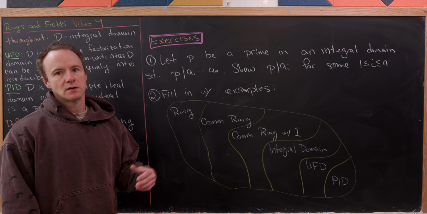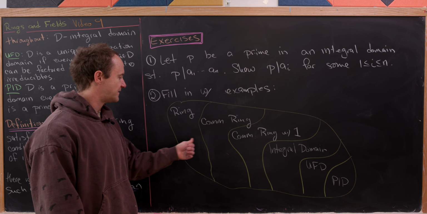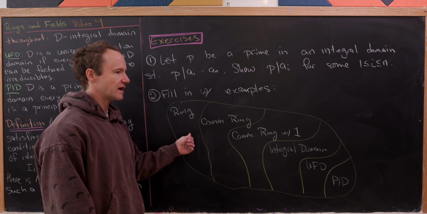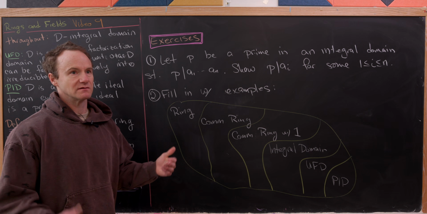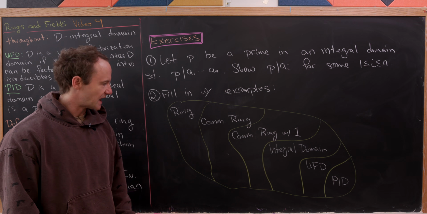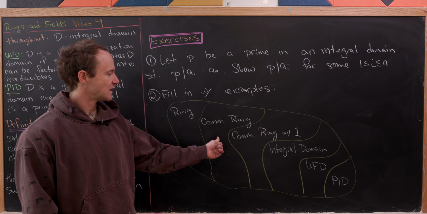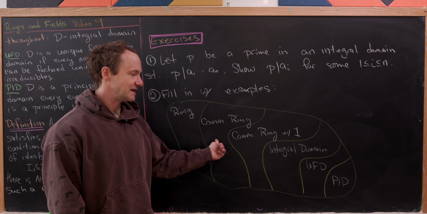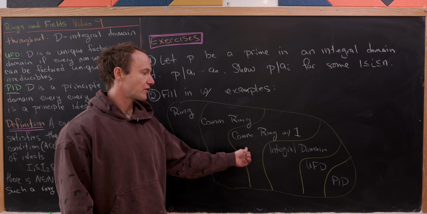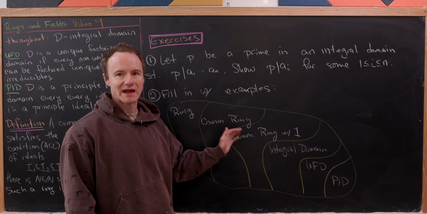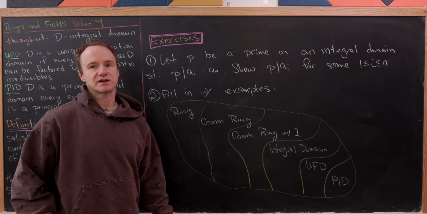And your task is to fill in each of these with the maybe least structured object possible. So in other words, what would go here is a ring which is not commutative, a commutative ring without identity, a commutative ring with identity that's not an integral domain, and so on and so forth. And that's a good place to stop.